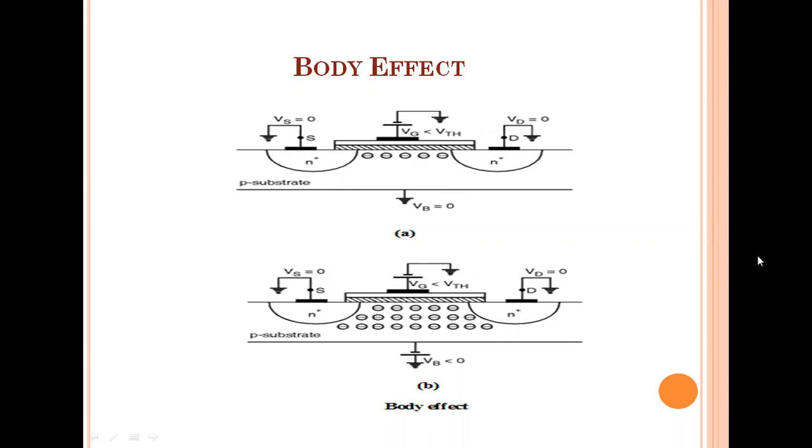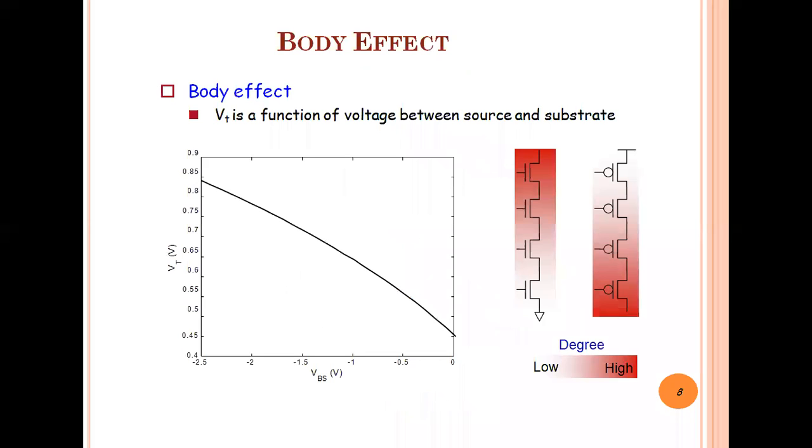If permeability of substrate is increased, then VT decreases, and if the doping concentration of substrate increases, then VT also increases. And one of the parameters is VSB, the voltage between the source and body. If VSB increases, VT increases, right? So in the body effect, this VT is very important.